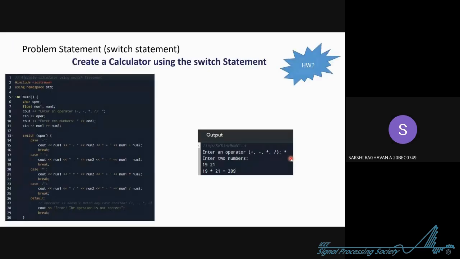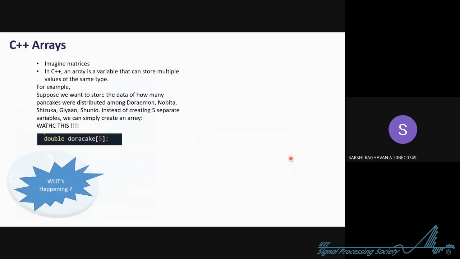Now we are done with the assigning, that is declaration of variables. Second, we are done with the decision making statements. Third, we are done with the looping statements. Now we are entering the 4th topic in C++, that is arrays. When you hear arrays, imagine matrices that you would have studied in class 11 or 12. There was 1D, there was 2D, and 3D you would not have imagined till now, but 2D you have.